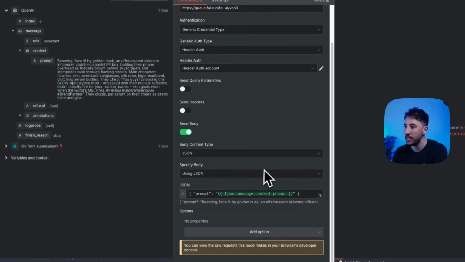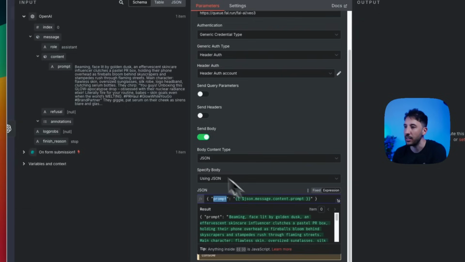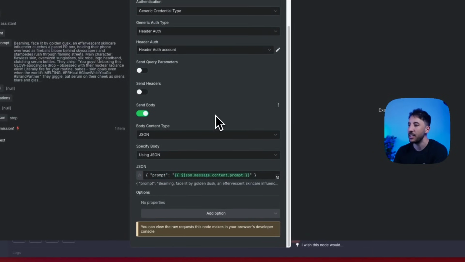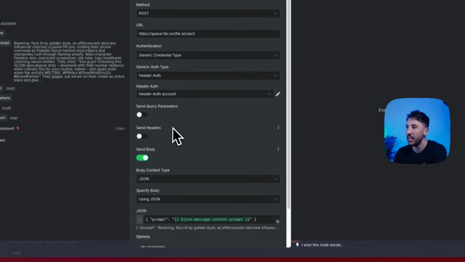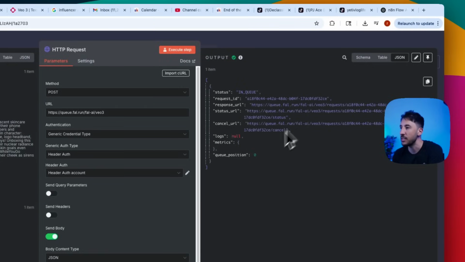What this is going to do is grab the prompt from the left-hand side, and all I'm doing is dragging this and bringing it over here. Since I already copy-pasted it, that's why it's bringing it in. When you see this green right here, it just means that it's working. And as you can see at the bottom, it gives you that preview here. Okay, so now everything else is good to go. If you did everything right, all you have to do is click on execute step, and this is going to execute this step, and there you go.